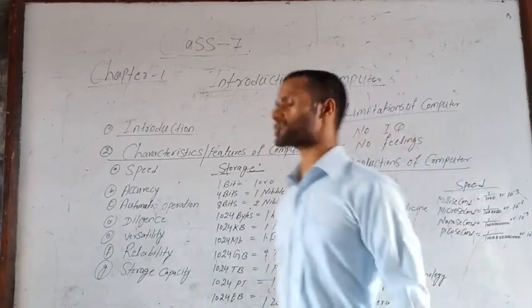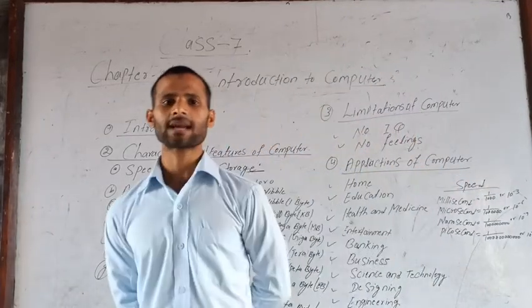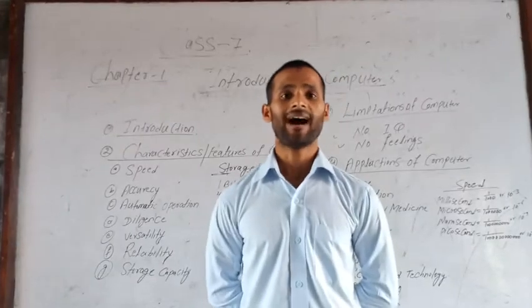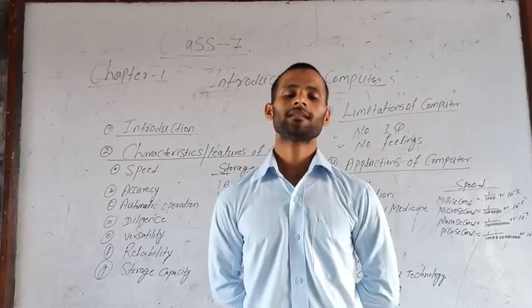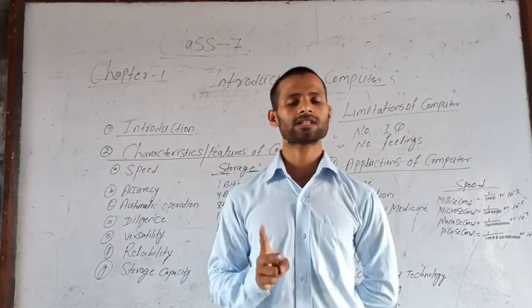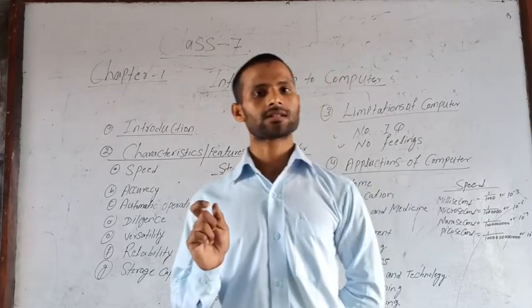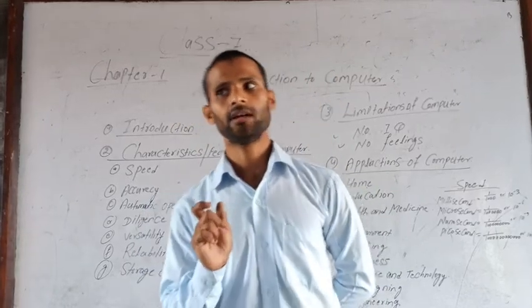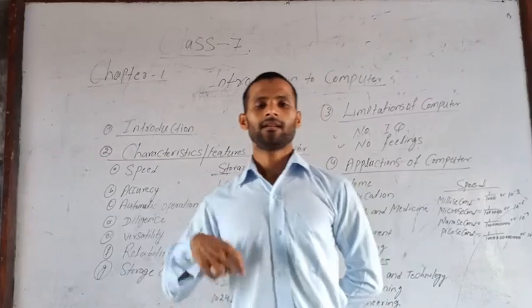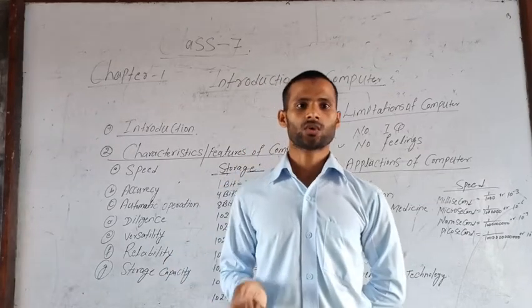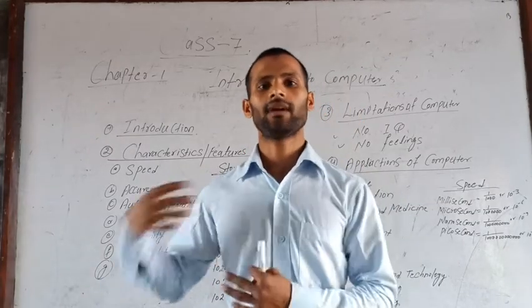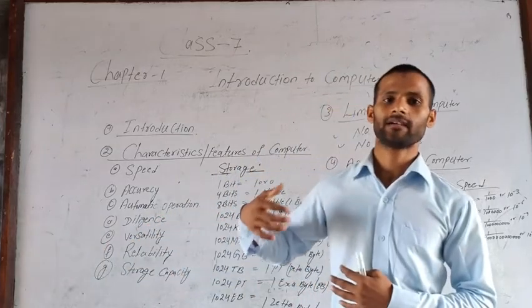Now the next one is storage capacity. Computers have very high storage capacity. We basically divide storage into two types: one is primary storage, and the other is secondary storage, which is permanent storage.